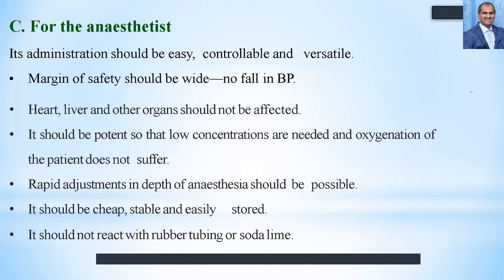If it is narrow, then the anesthetic dose and the dose causing death will have a very low margin. That should not be there. Heart, liver and other organs should not be affected. That's also another property. It should be potent, so that low concentrations are needed and oxygenation of the patient does not suffer. It's also very important.